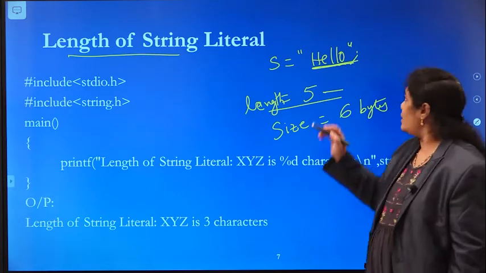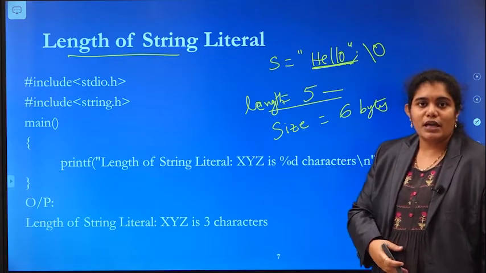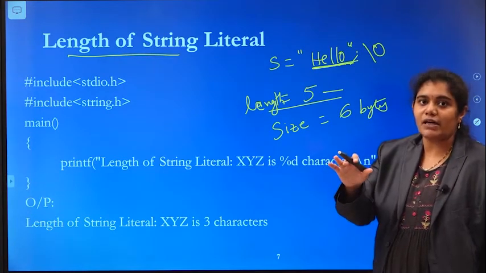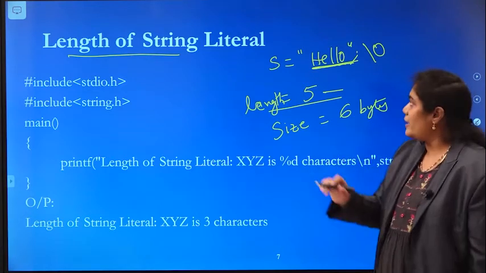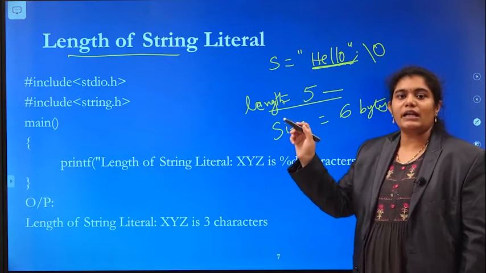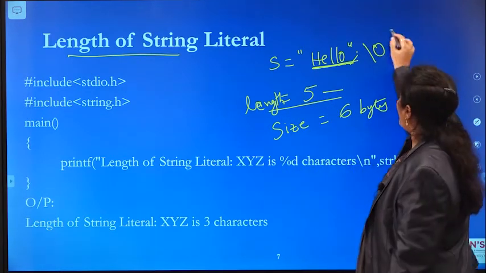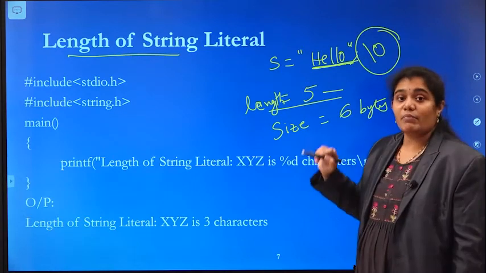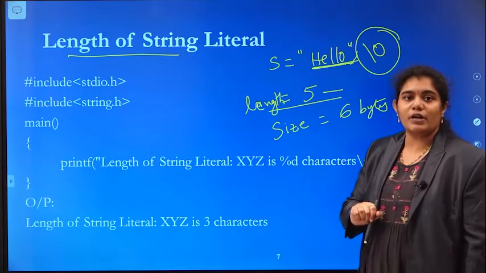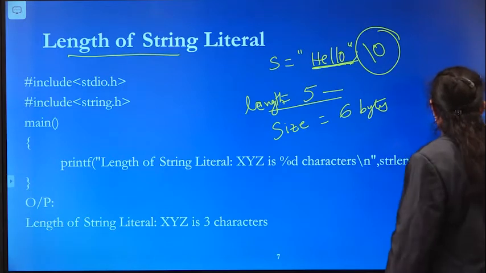But internally, do we have a null character given by the compiler or not? Yes. Automatically a null character will be concatenated by the compiler. If you declare any string within double quotes, the null character will be concatenated by the compiler. So it also requires one more byte. So the memory requirement for hello is 6 bytes, and the length of hello is 5. Okay, see this example.